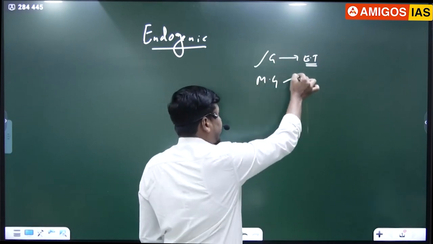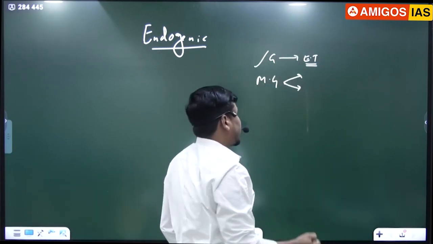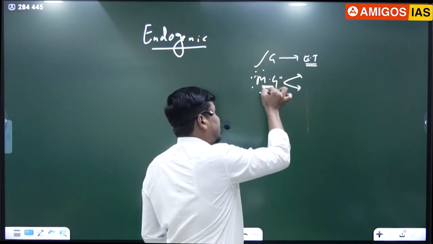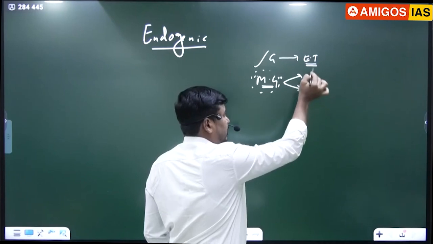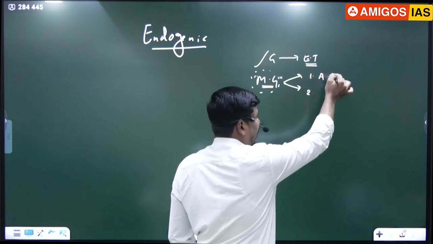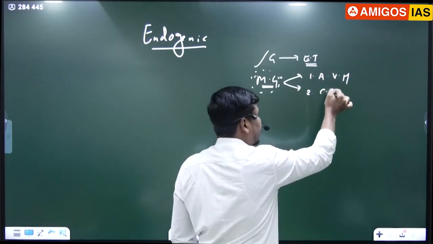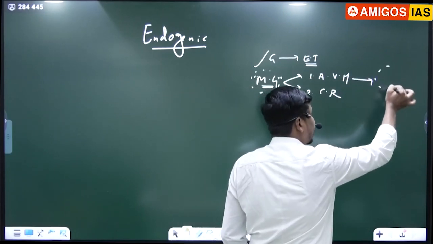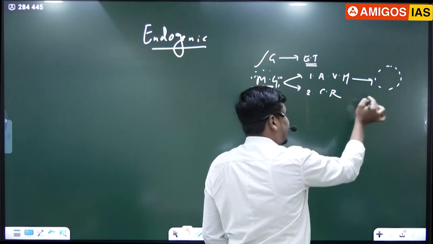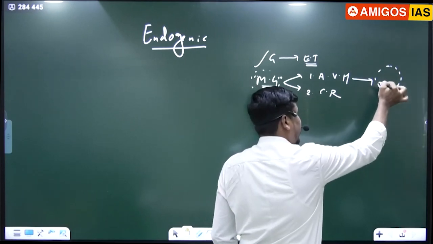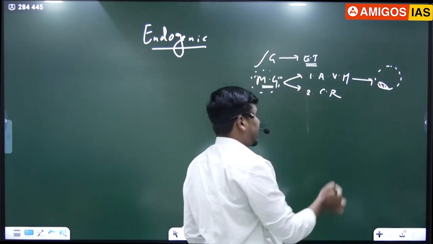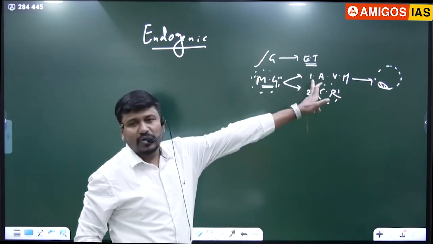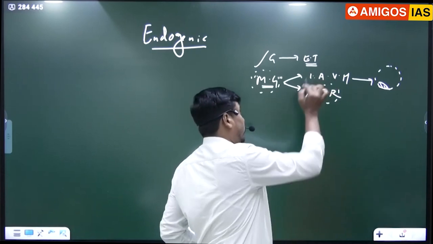And modern geography. This study was done by two people. The first one is Alexander von Humboldt and the second one is Karl Ritter. Alexander von Humboldt focused more on a complete geography, and Karl Ritter played an important role only in the study of regional geography. So he is also known as the father of regional geography, and Alexander von Humboldt is known as the father of systematic geography, right?